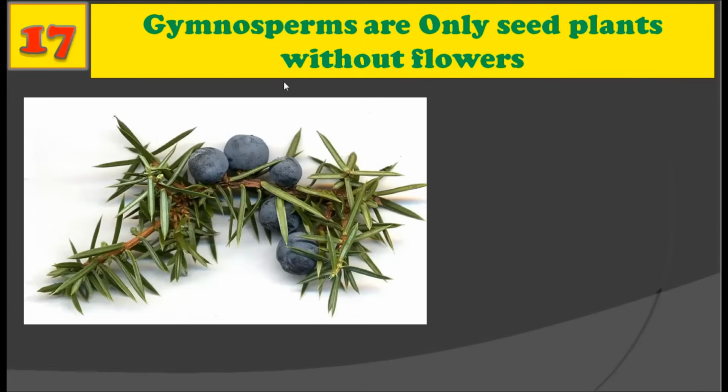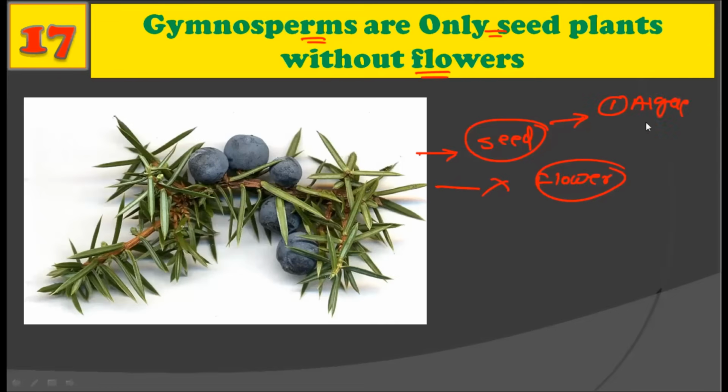All right. Now, gymnosperms are the only seed plants without flowers. As you know, gymnosperms only produce seeds. Gymnosperms do not produce flowers, right? Gymnosperms are the only plants which produce seeds without flowers, because plant groups like algae, bryophyta, then pteridophyta do not possess seeds, but the gymnosperm produces seeds, right?